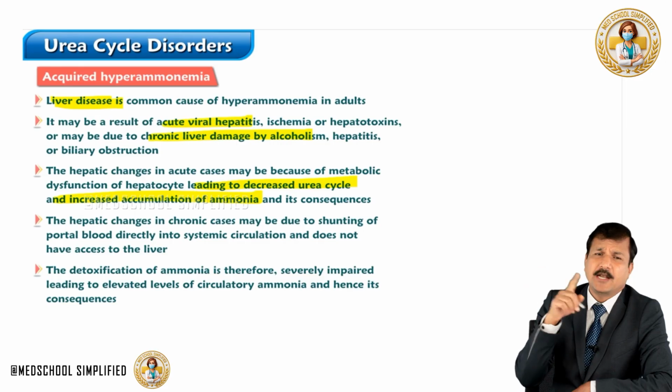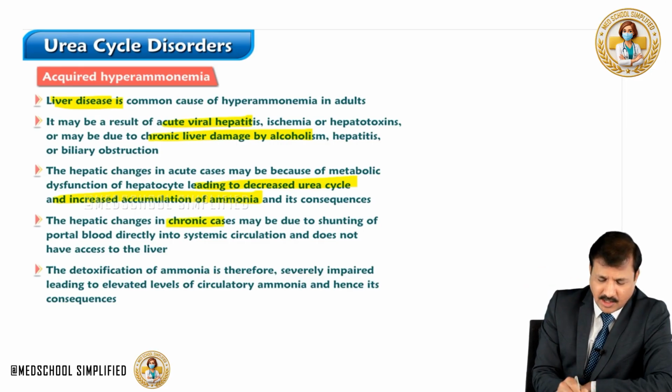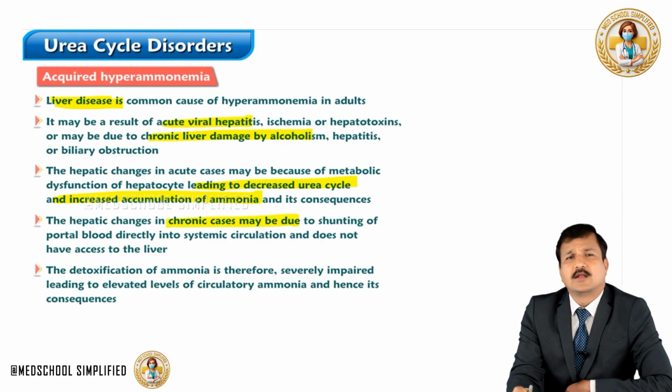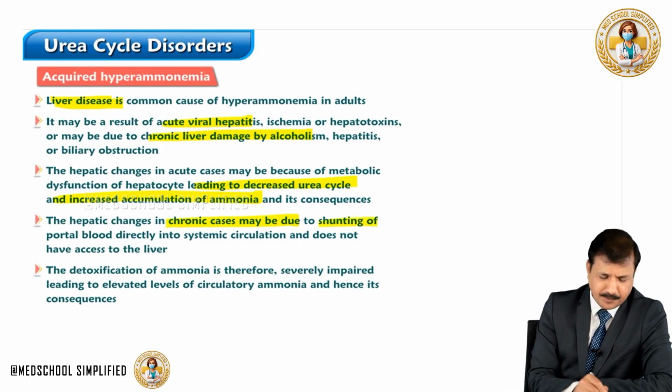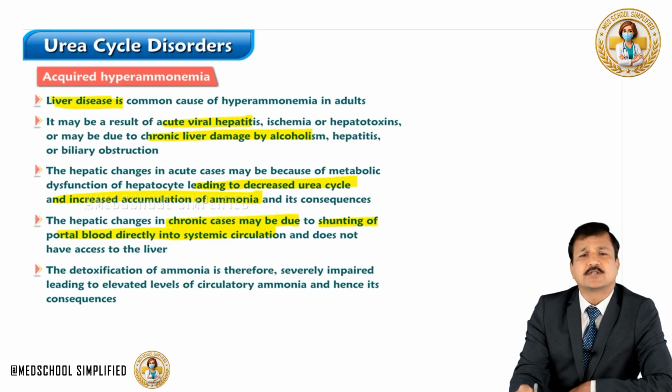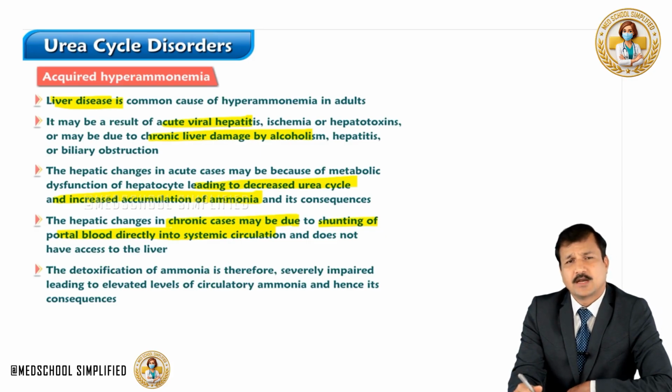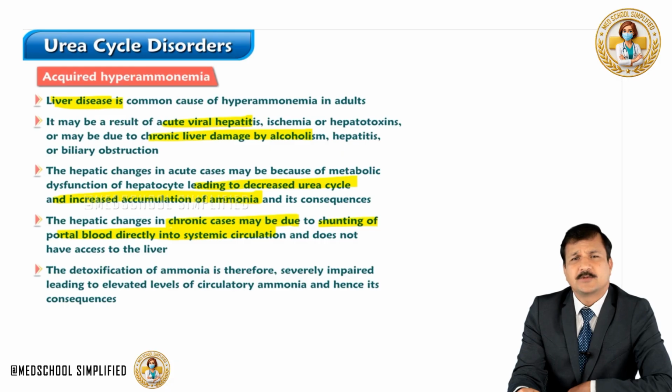Whereas the hepatic changes that you see in chronic liver diseases are because of shunting of portal blood directly into the systemic circulation, whereby ammonia is not neutralized in the liver and goes directly into the systemic circulation to cause a systemic effect.